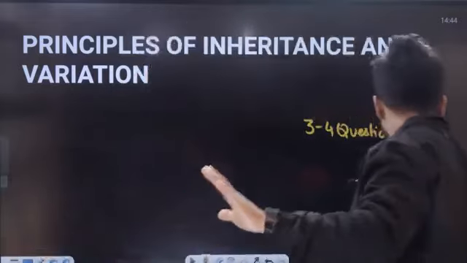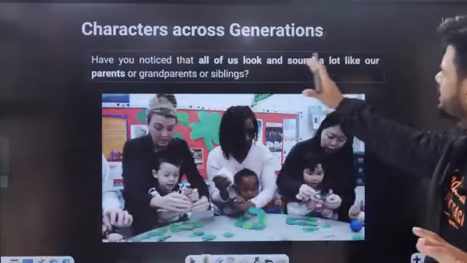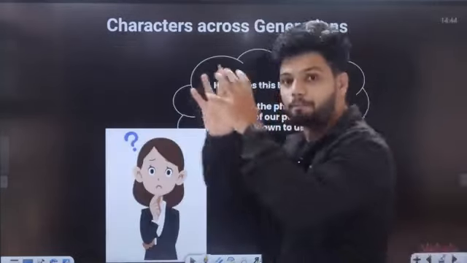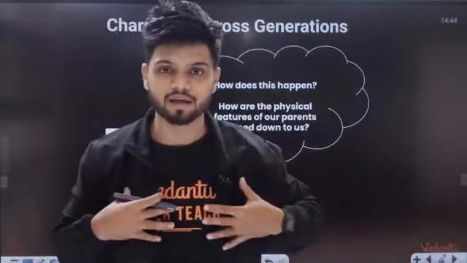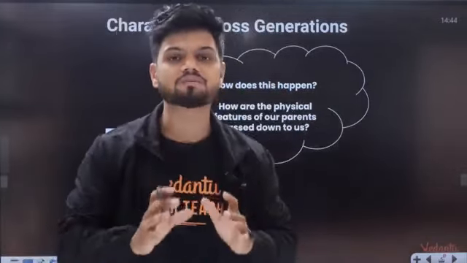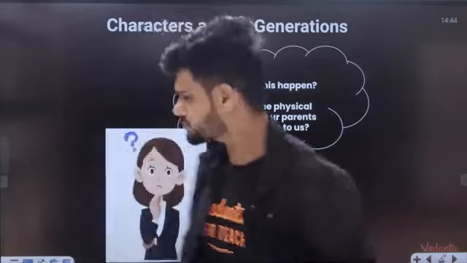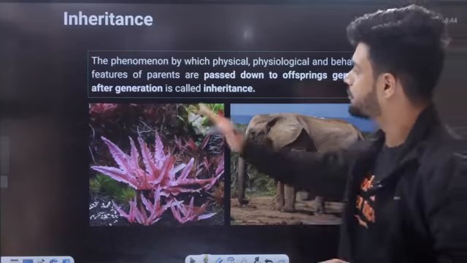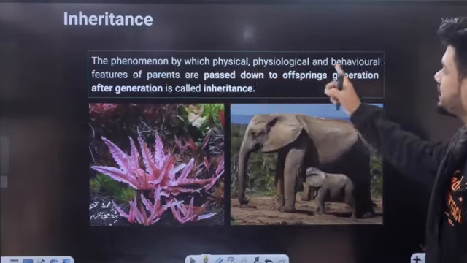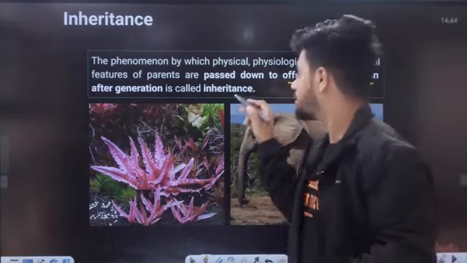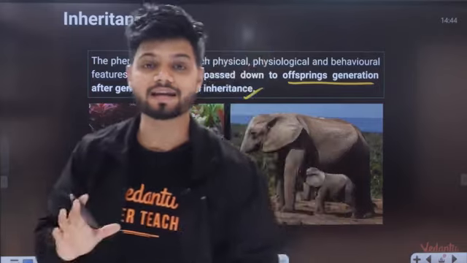Now understand, students. Have you ever noticed all of us look and sound like our parents or grandparents? You may have noticed. That is from your parent to the offspring. Certain information is being transferred from the parent to us, and because of that information both your parents and you almost look alike. It can also be behavior, which you pick up later on. So that is called your inheritance. It is a phenomenon by which physical, physiological and behavioral features of parents are passed down to offsprings generation after generation, called inheritance.